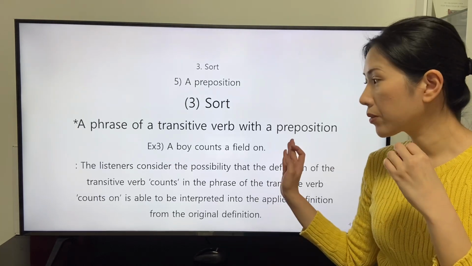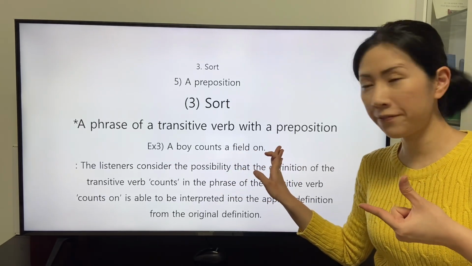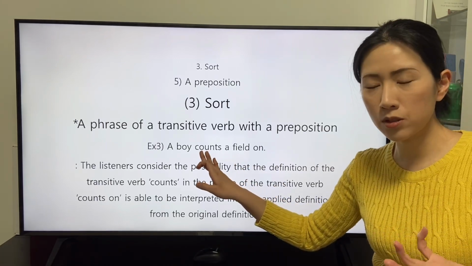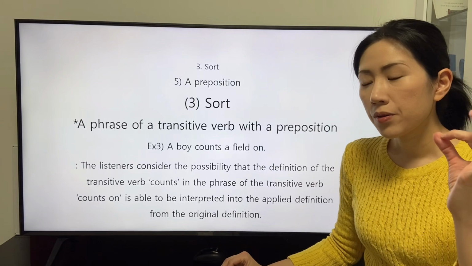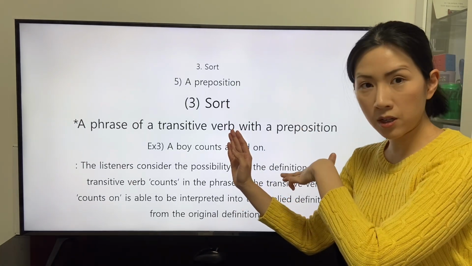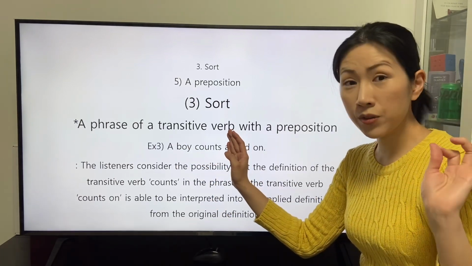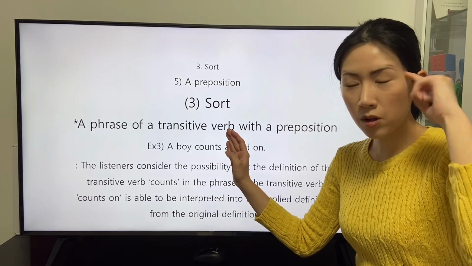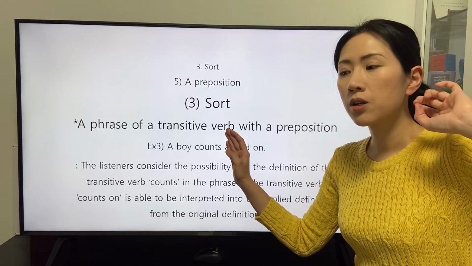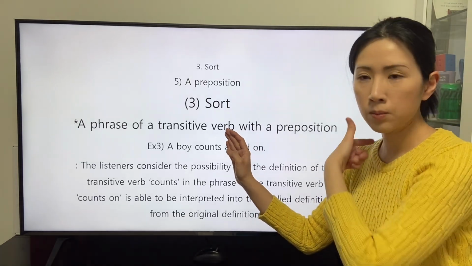The speaker arranges the object of the preposition, or field, as the object of the transitive verb count, so that the listeners who hear this clause until the transitive verb count consider two ways to understand the intention of the speaker who states this clause.